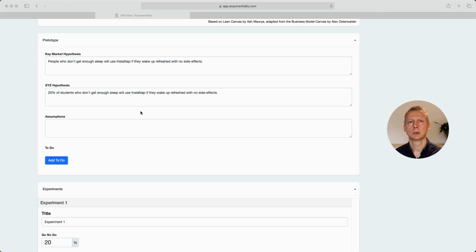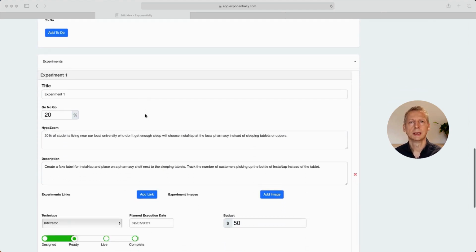But really where the 20% would come from is to get an understanding of how many students are there in that area, or wherever the area is that you're targeting, how many students are doing exams, how many students use some sort of aid to either keep them awake or go to sleep, how many pharmacies are there in the area, how many pharmacies are selling sleeping aids, what percentage of sleeping aids. You can do all this research and eventually you'll get to a number that makes sense. So we're looking for the number that's a low enough threshold to test the experiment, but not so high that we fail it unnecessarily. So that's why I went with this 20% that's made up here.